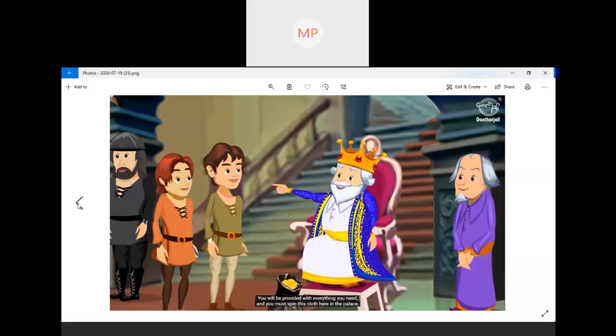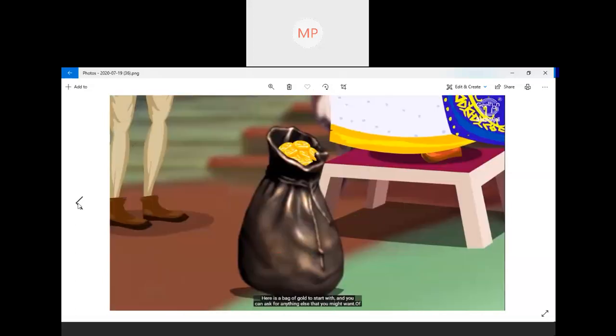But you should set up the loom in the palace. Loom is a machine for making cloth. So he's giving a bag of gold. Here is a bag of gold to start with. And you can ask for anything else that you might want. So whatever you want, you can ask. We will provide you with everything. The only thing you have to do is to weave the special cloth and give it back to me.